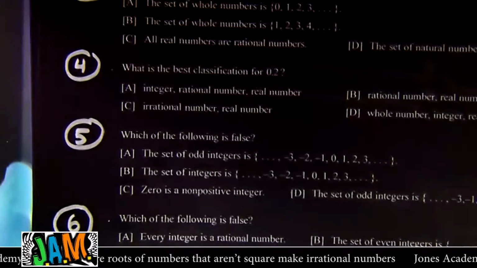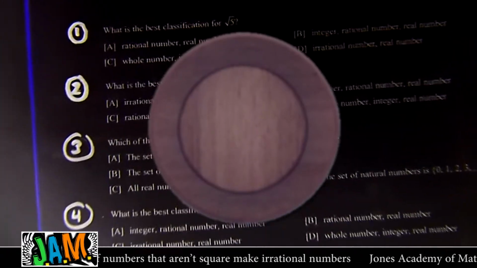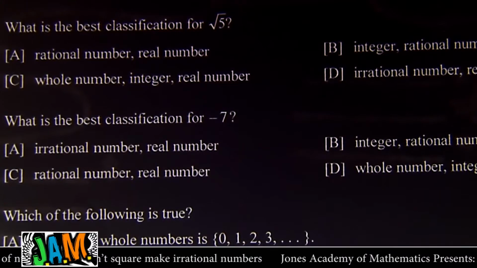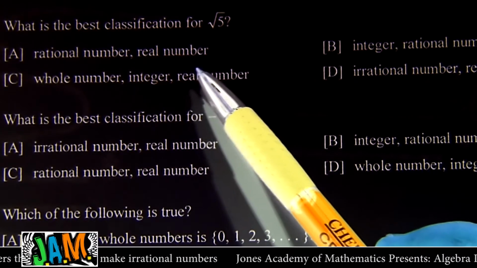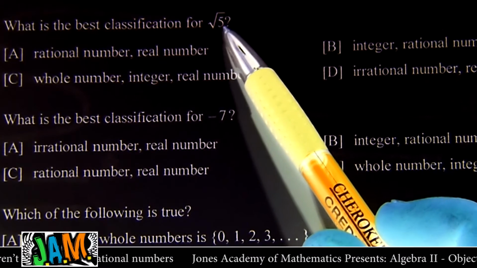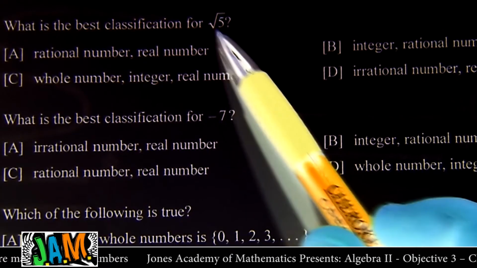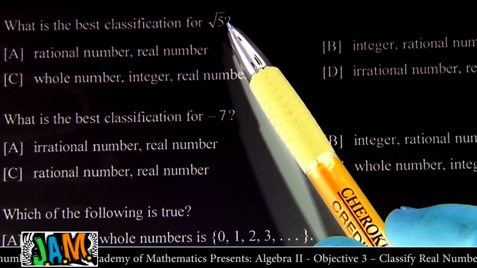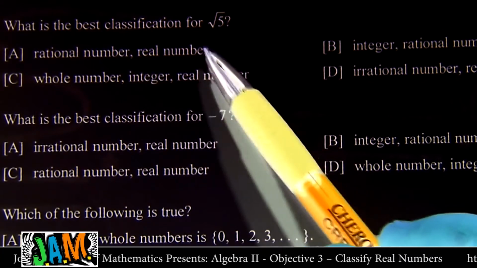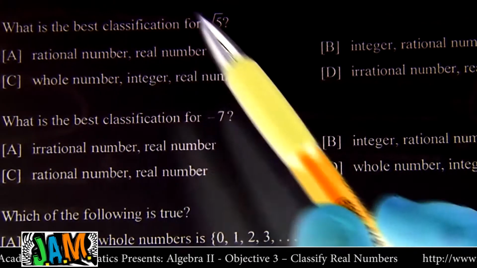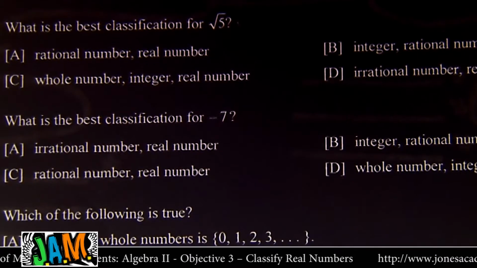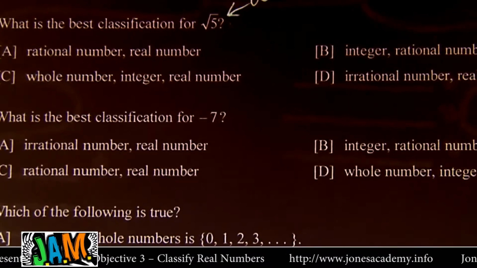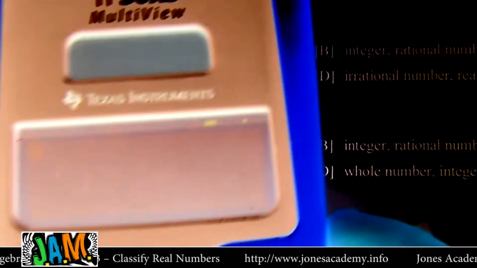All right, let's fly through these examples really quick. Example 1 says, what's the best classification for the square root of 5? Anytime I see a square root, I'm going to ask myself, is that a normal square root or a weird one? Square root of 4 is normal because 2 times 2 is 4. Square root of 9 is normal because 3 times 3 is 9. But is there any integer that you can multiply by itself to get 5? No. It's weird. Remember, put square root of 5 in your calculator if you're not sure.